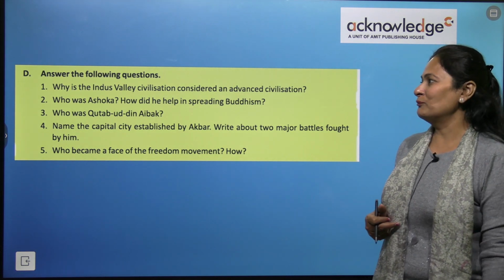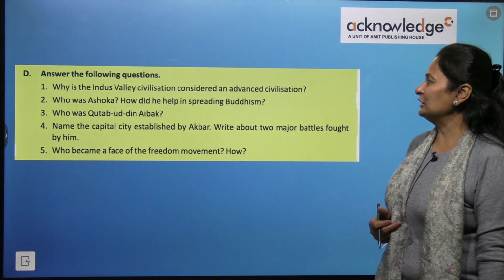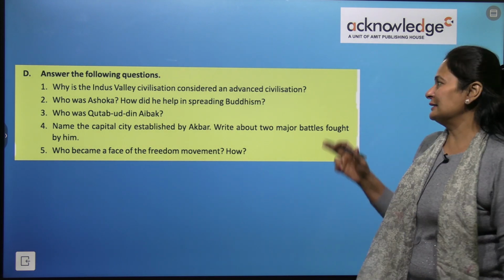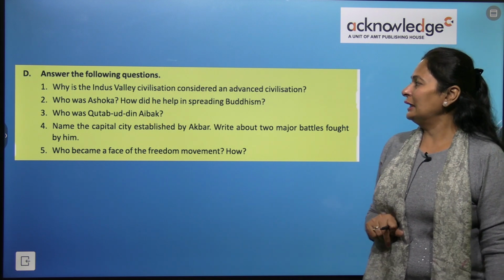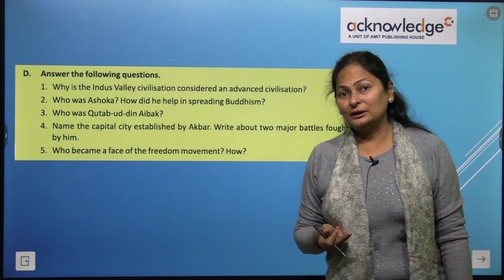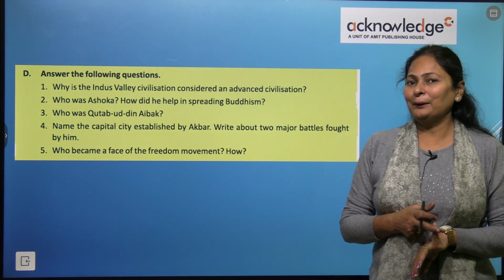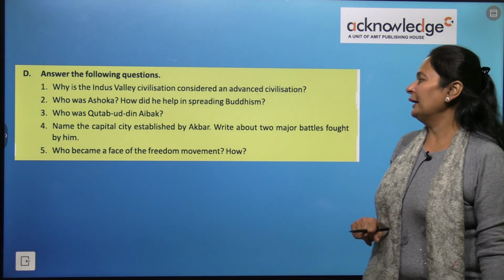So now it's time for question answers. Why is the Indus Valley civilization considered an advanced civilization? Who was Ashoka? How did he help in spreading Buddhism? Who was Qutbuddin Aibak? And name the capital city established by Akbar.